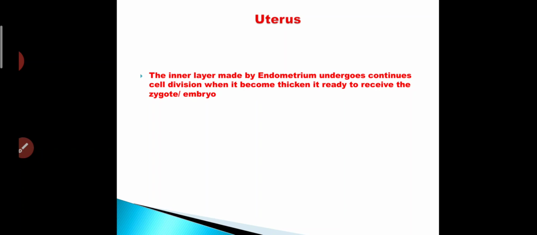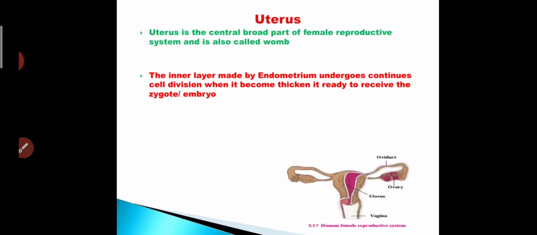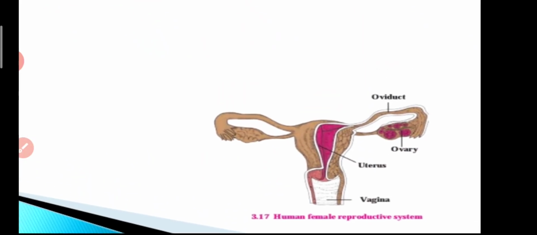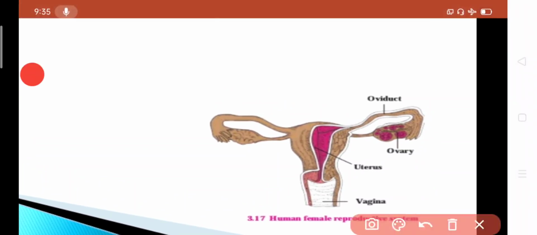The next part is the uterus. The uterus is the central broad part of the female reproductive system, and it is also called the womb. It is the central part, the largest part, a very important part of the female reproductive system. Why? Because all development of the embryo takes place in the uterus. So it is very strong, contractile and made of specialized types of muscles.